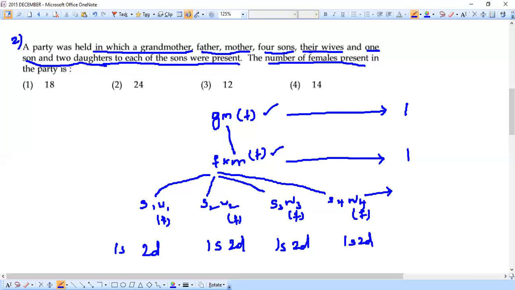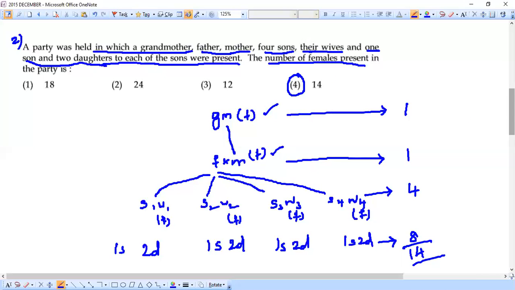In this generation, we have 4 females, because each of the 4 sons has a wife. And in the last generation, we have 1 son and 2 daughters for each, so 2 daughters, 2 daughters, 2 daughters, 2 daughters, totally 8 females. So now we can get the total very easily. 8 plus 4 plus 1 plus 1 is 14. So option 4, 14, is matching with our answer. This is the answer for this question.